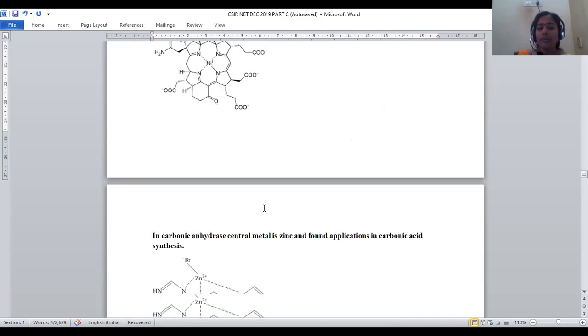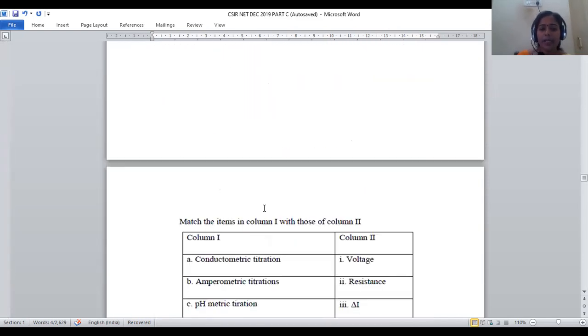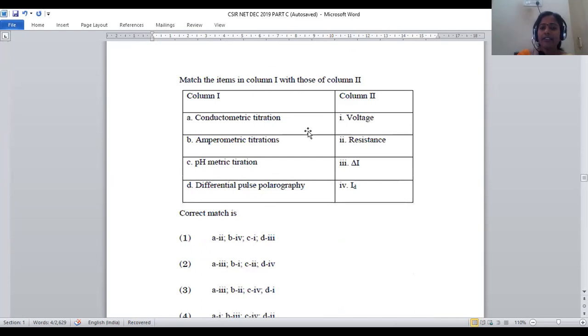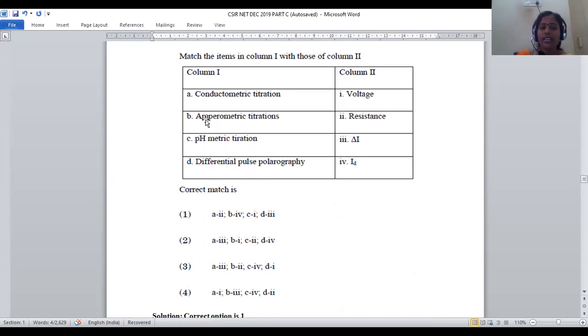Let us move on to question number 33. Again, it is a match the following type. In this one, we are taking various analytical titration processes. So we already know conductometry, pH metry, potentiometry, amperometry, polarography. All these are the methods where the concentration of an unknown compound can be predicted by using analytical tools, right?